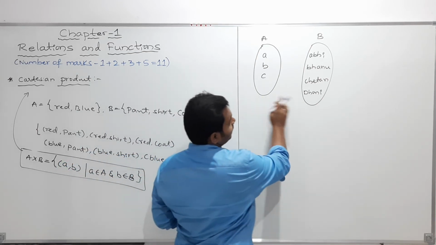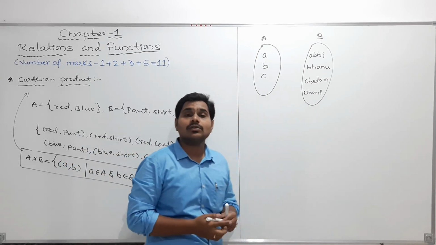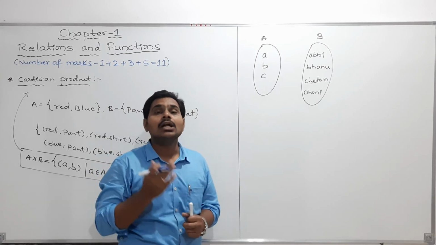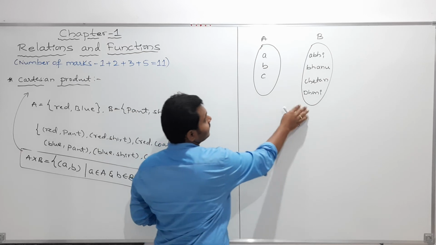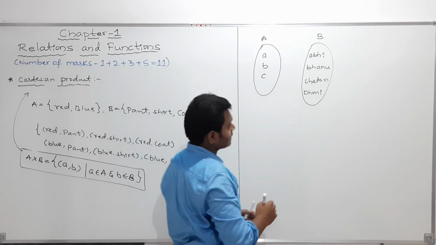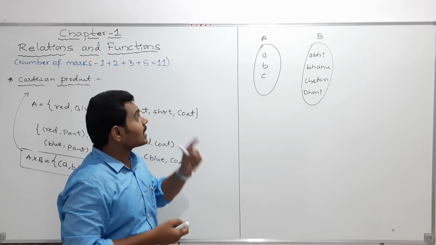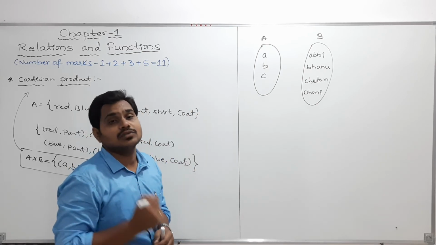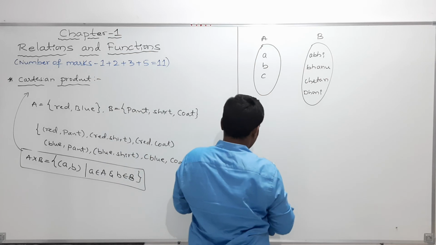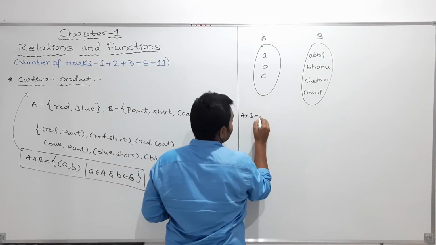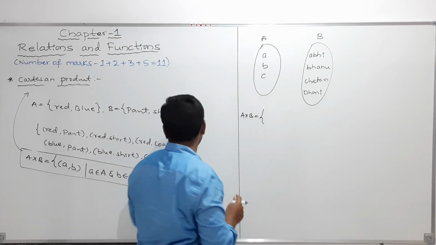A is non-empty and B is also non-empty. Non-empty means what? A set in which at least one element must be there; that we call a non-empty set. So I considered these two sets. From these two sets, if I ask you to write the Cartesian product A cross B, how do we write it? I can write it, as I already discussed here.